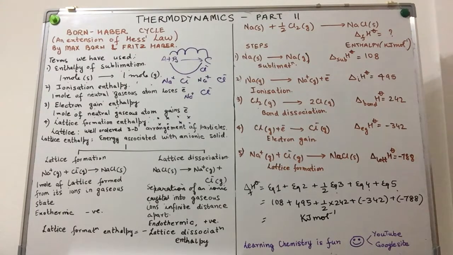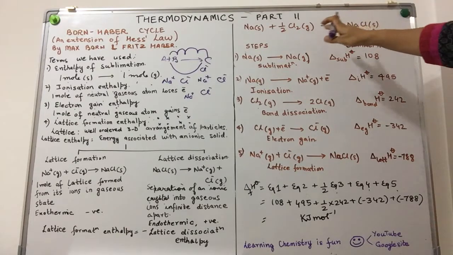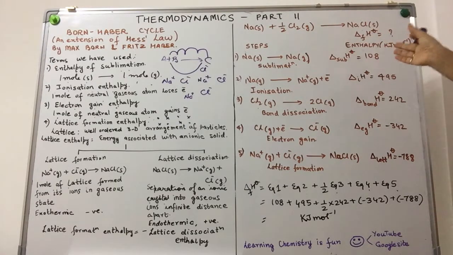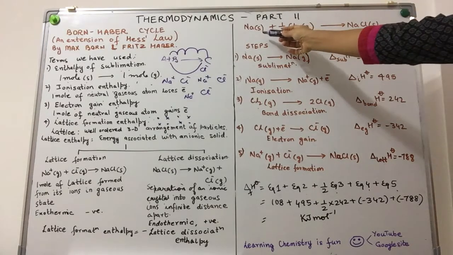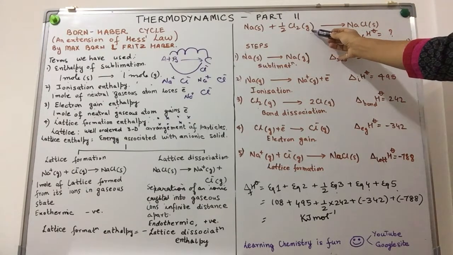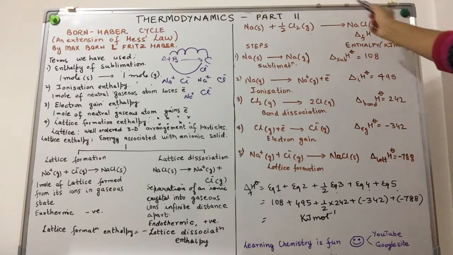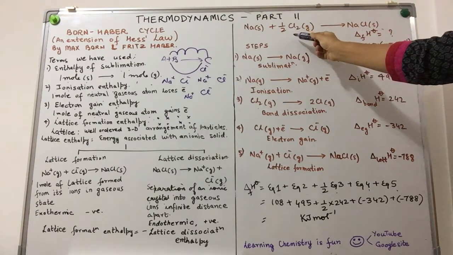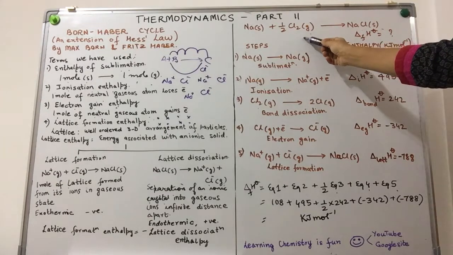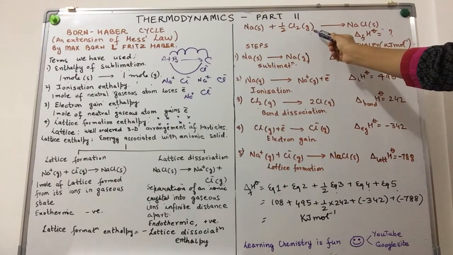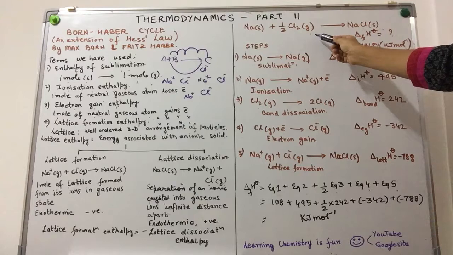Coming to the Born-Haber cycle. Born-Haber cycle, as we said, is nothing but an extension of Hess's law. So I'm taking a simple example which you will find in most of the textbooks as well. Sodium solid combining with chlorine to give you sodium chloride solid. Now this chlorine is not existing as an atom, it is existing as a chlorine gaseous molecule, which is the most stable form of chlorine.